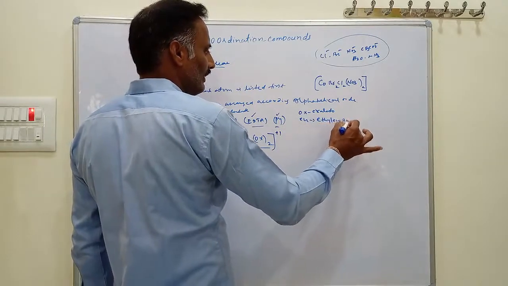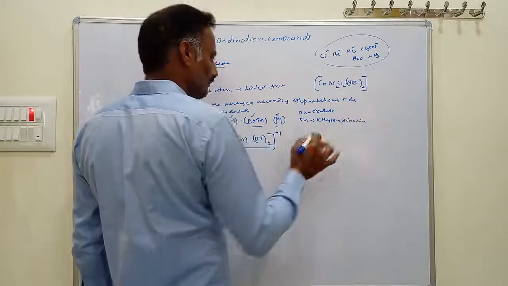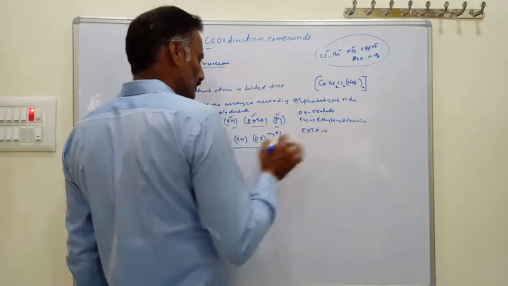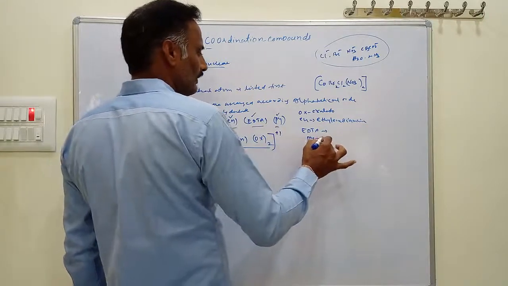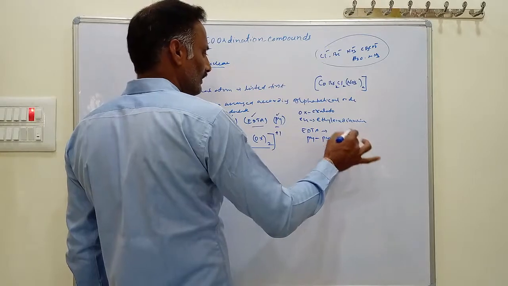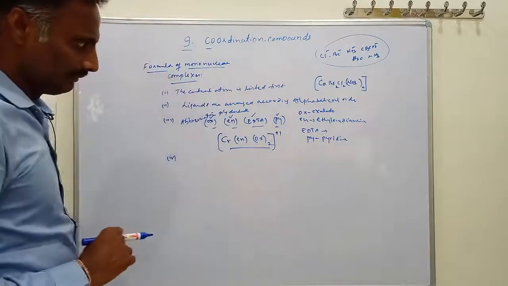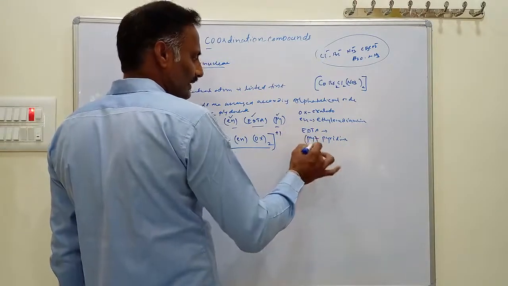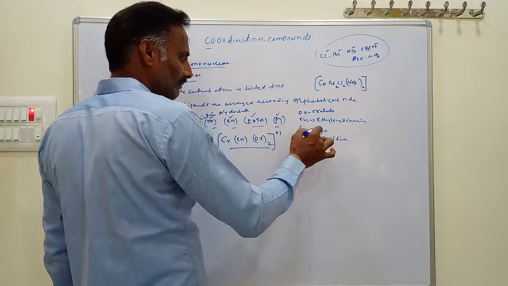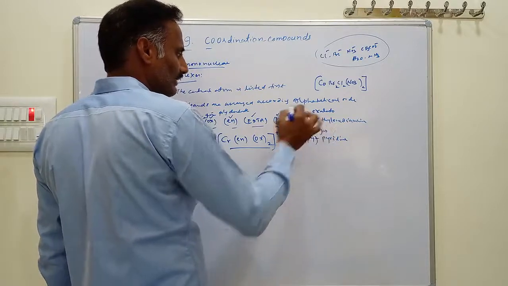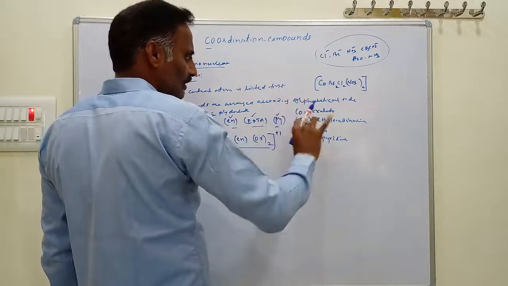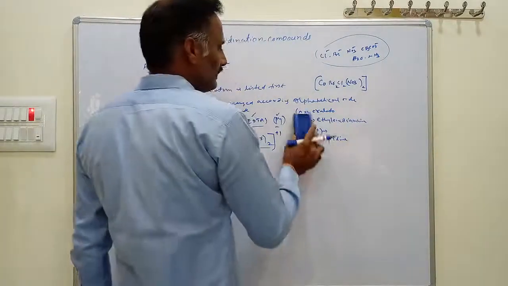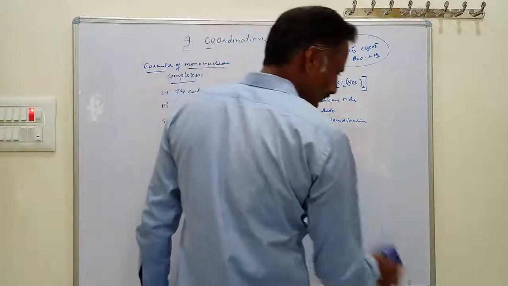Ethylene diamine is a bidentate ligand. Another is EDTA, ethylene diamine tetraacetato. Another is pyridine, PY, which is a monodentate ligand. So PY indicates pyridine and EDTA indicates ethylene diamine tetraacetato. Ethylene diamine and oxalato abbreviations are also arranged according to alphabetical order. This is about the use of abbreviations.